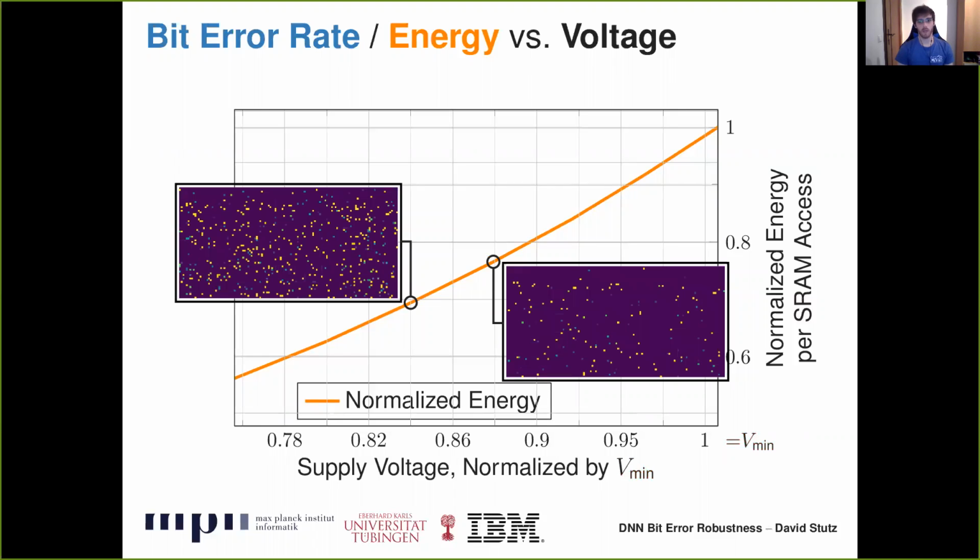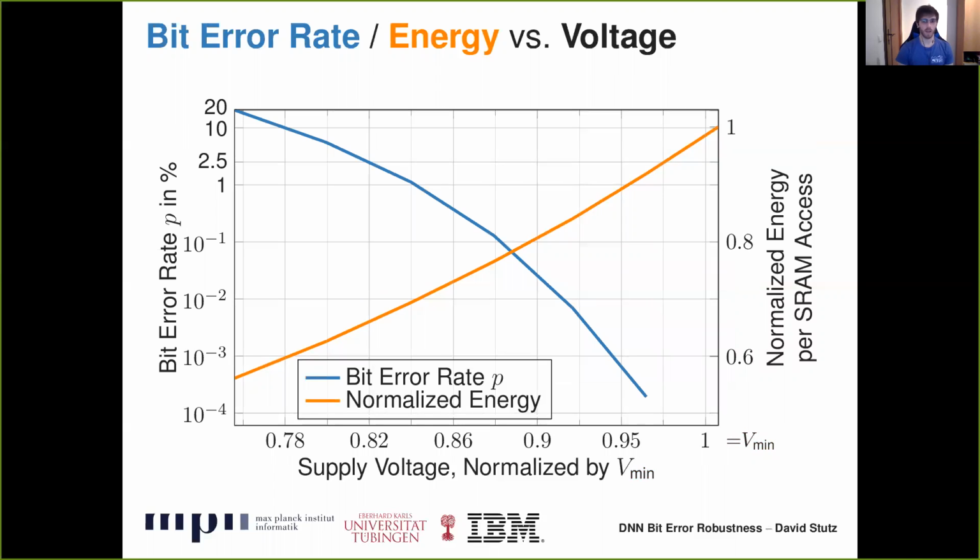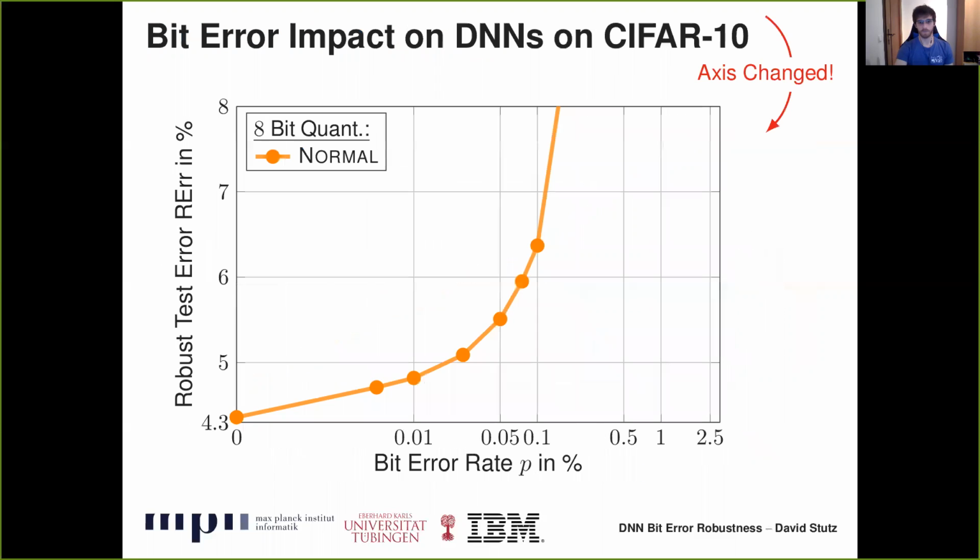However, these SRAM arrays quickly become unreliable when reducing voltage. This is illustrated here for two voltage settings, and these maps show the bit error rate, or the bit error probability, per bit cell for a small portion of the SRAM. Note that the rate increases with reduced voltage. In practice, this will directly affect the stored DNN weights. In fact, the bit error rate can be shown to increase exponentially, as shown in blue here. Note that the left axis is in log scale. This means that the DNN has to endure exponentially increasing rates of bit errors in its weights in order to reduce voltage and energy consumption.